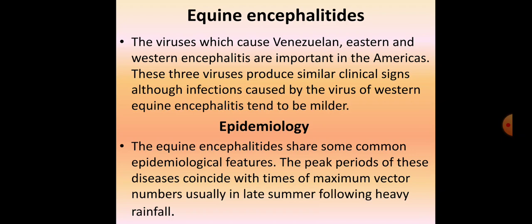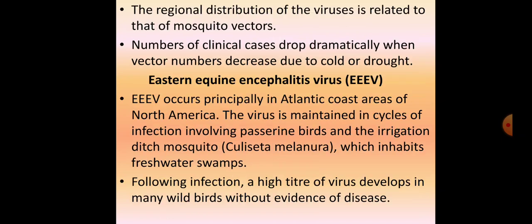The peak periods of these diseases coincide with times of maximum vector numbers, usually in late summer following heavy rainfall, wherein the vector population or vector multiplication is very high. So the peak period will be that only, wherein the vector population multiplication is high. The regional distribution of the viruses is related to that of mosquito vectors. The number of clinical cases drops dramatically when the vector number decreases due to cold or drought.